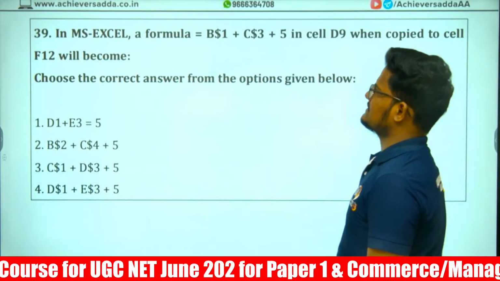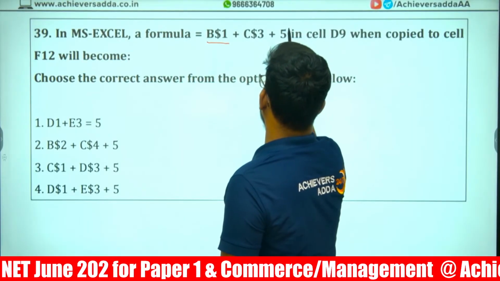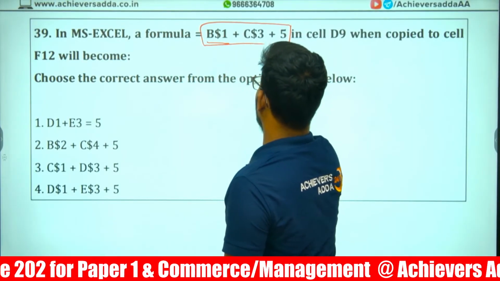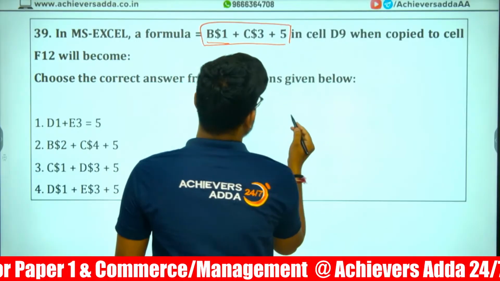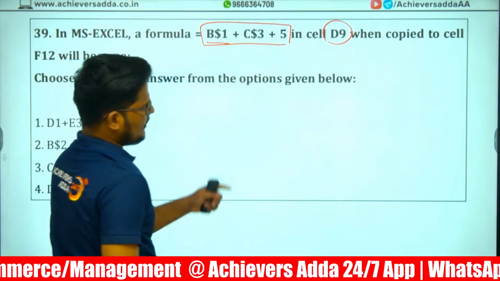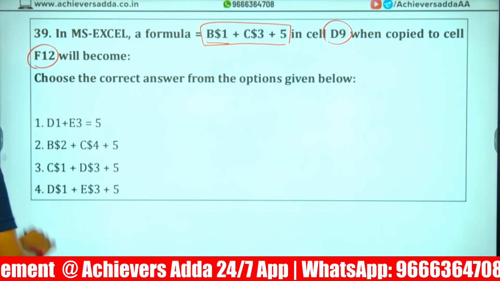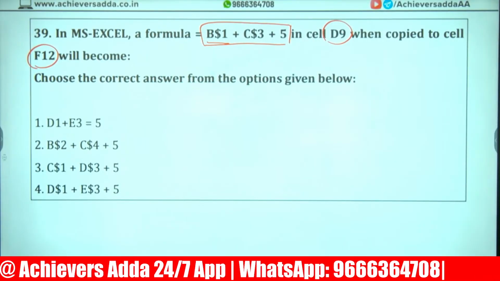In MS Excel, the formula is B$1 plus C$3 plus 5 in cell number D9. When we copy the same formula to the F12 cell, what will be the correct formula?